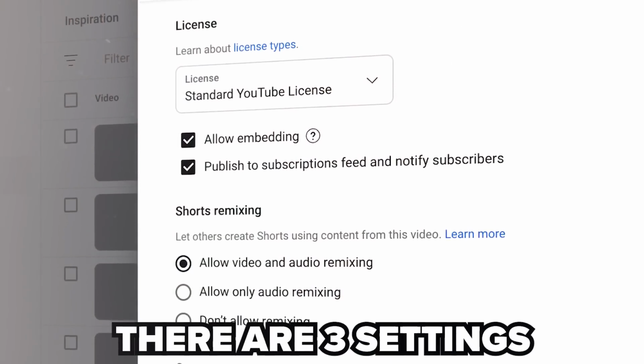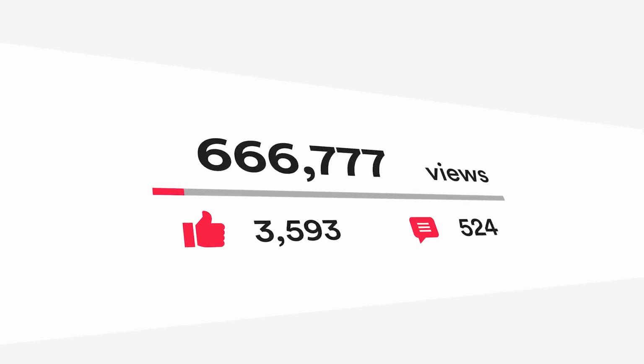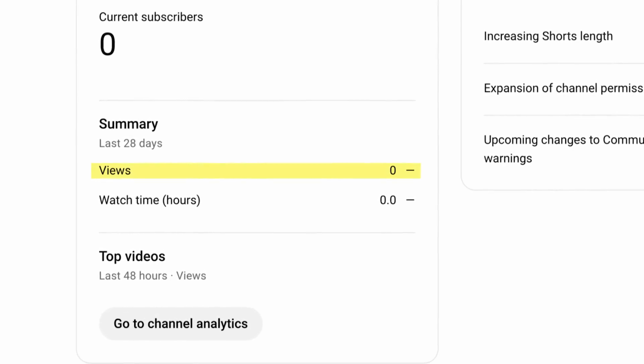Did you know that there are 3 settings that you need to enable in order for YouTube to give your small channel views on your YouTube Shorts? And if you don't enable these settings, it could lead to some videos getting a lot of views or no videos getting any views, or you might be stuck at low views across all your videos.